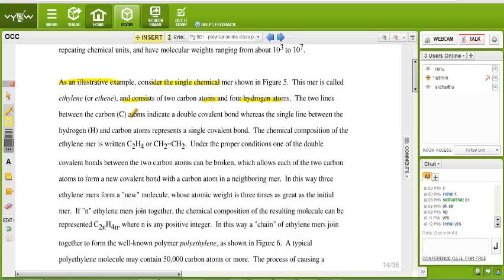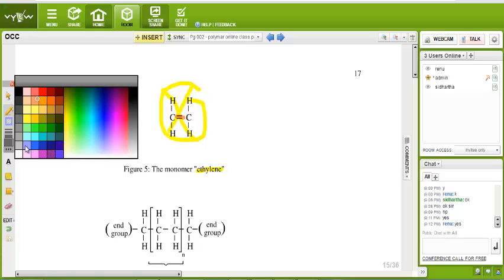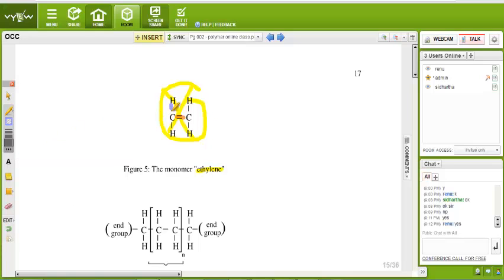The two lines between the carbon atoms indicate the double covalent bond, whereas the single line between the hydrogen and carbon atom represents the single covalent bond. That means the double line is the double covalent bond between two carbon atoms, and the single line is the single covalent bond between the carbon and hydrogen atom.